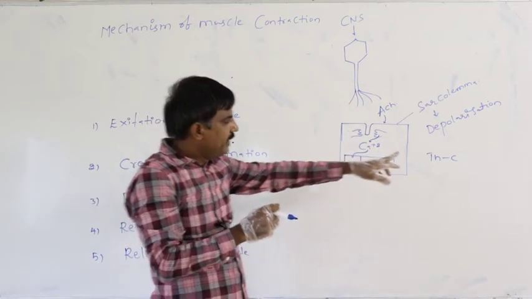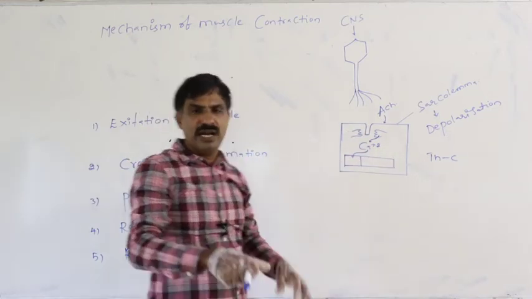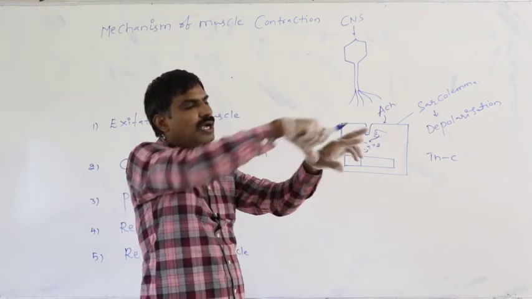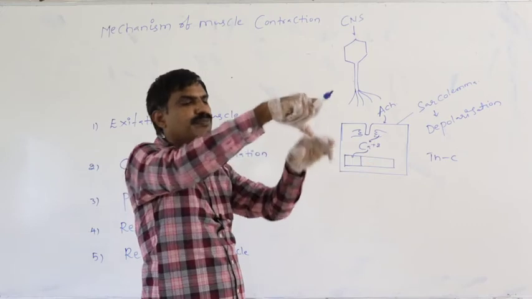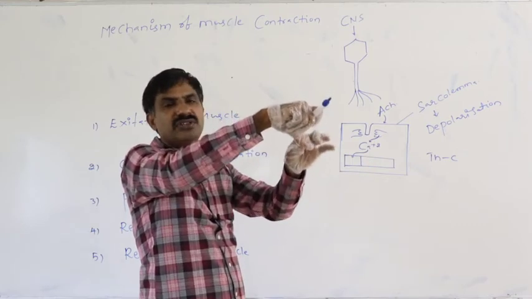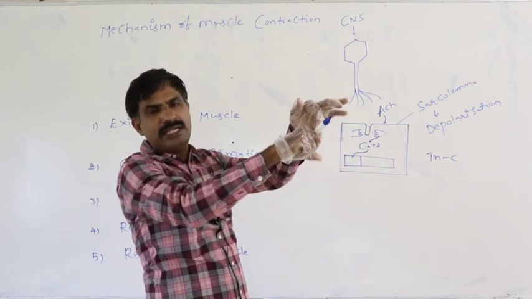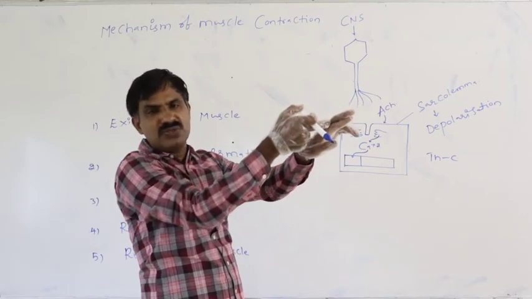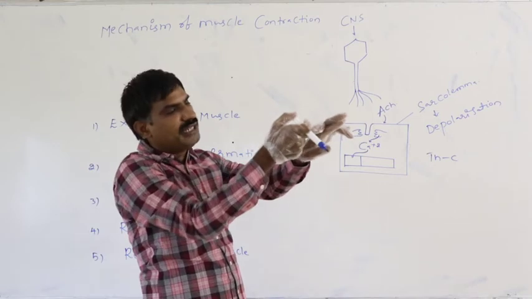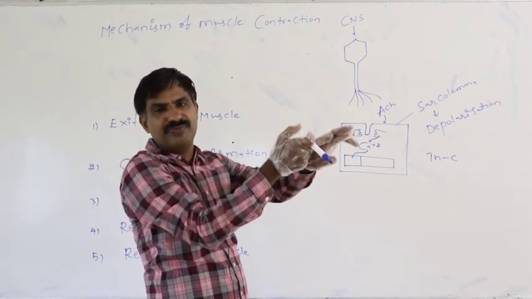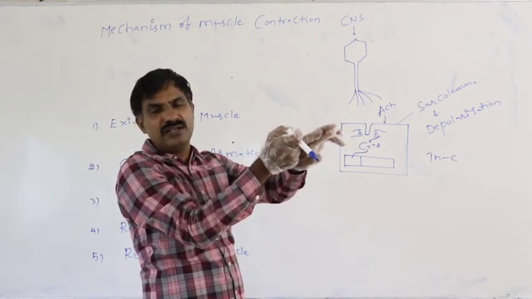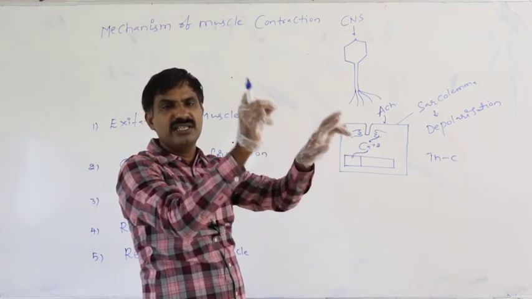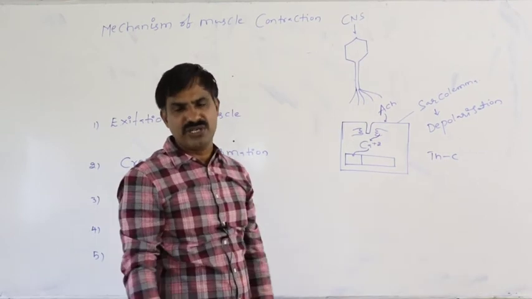Definitely, in the presence of the calcium plus 2 ion, TNC moves back or pulls back. In that way, along with the TNC, TNT and tropomyosin move away from the active sites. In that way, active sites become free. They get ready for attaching with the head of the myosin for the beginning of muscle contraction.